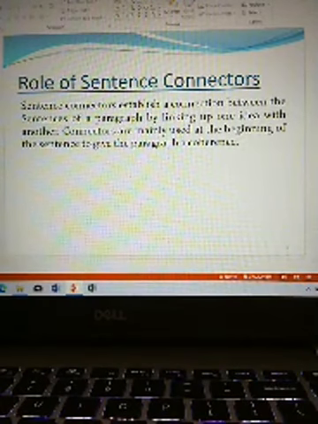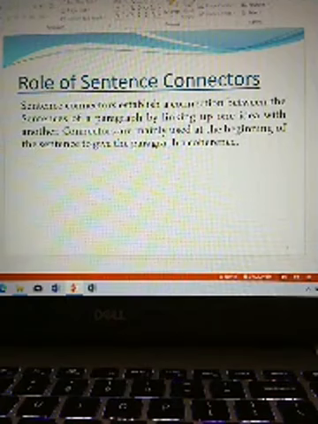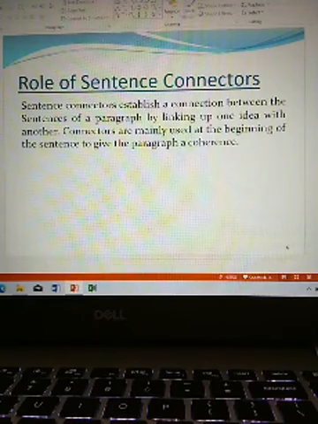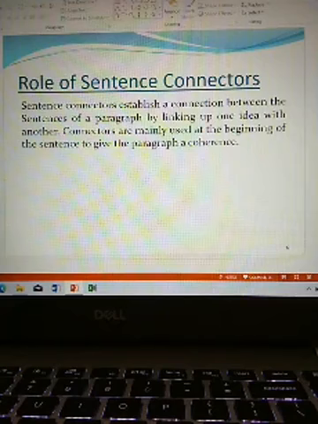Connectors are mainly used at the beginning of the sentences to give the paragraph a coherence.